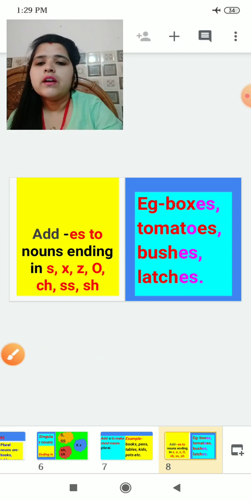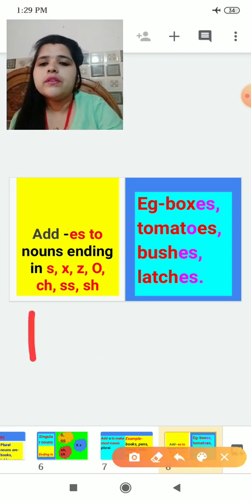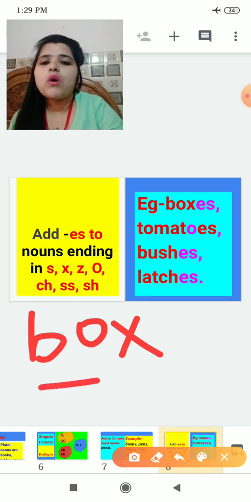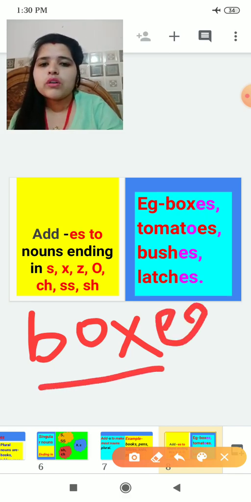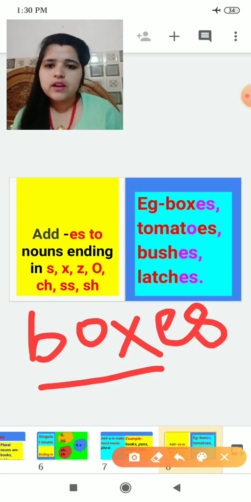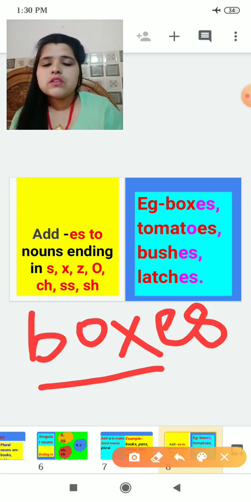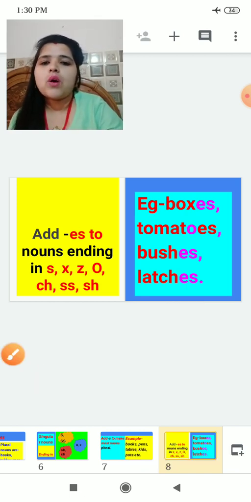Okay, let me show you. Like you have been given box. What will box become when we change it? It will become boxes, because we are talking about the nouns which end with s, x, z, o, ch. I have told you about x. Now moving to the next.